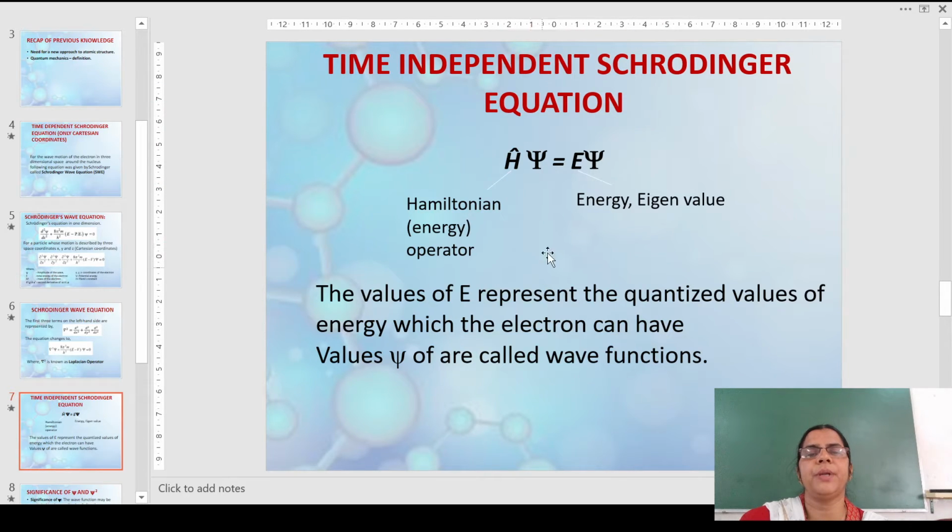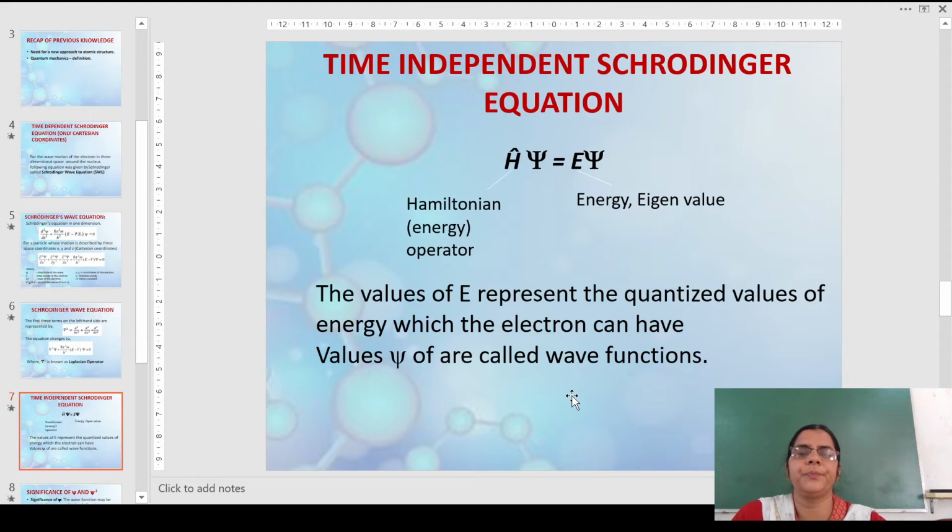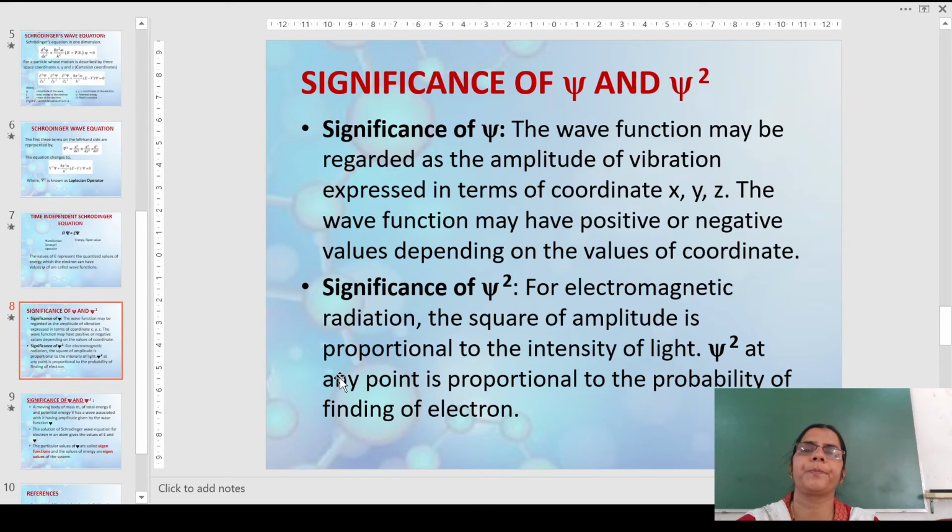In this equation we don't have the time factor, whereas in the previous one time factor is considered. This is time independent, and here we introduce another operator which is otherwise known as the energy operator. We have the Hamiltonian operator here, and E is energy, or what we call the eigenvalue. Psi is the amplitude. The values of E represent the quantized values of energy of the electron that is moving, and the values of psi are called the wave functions.